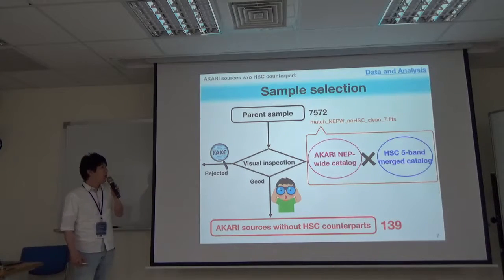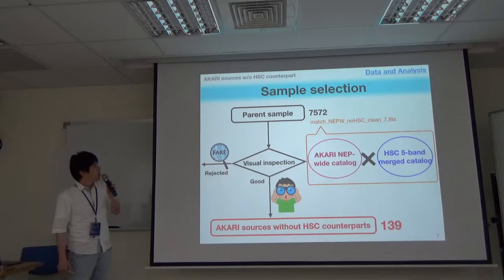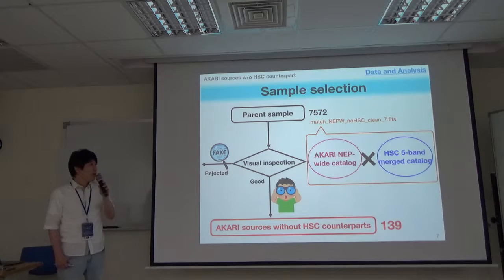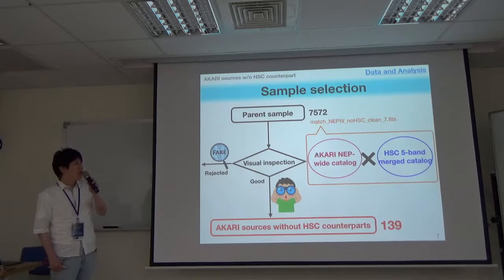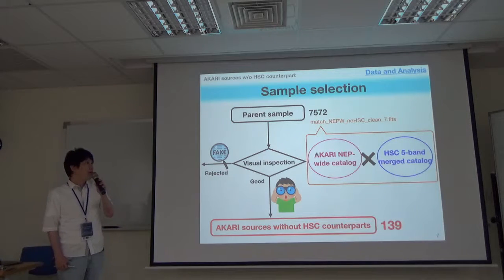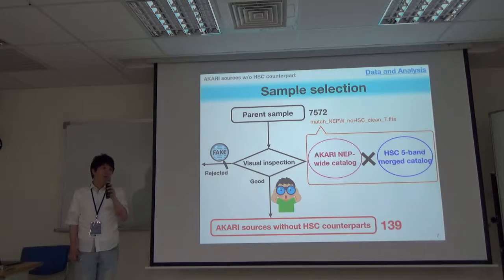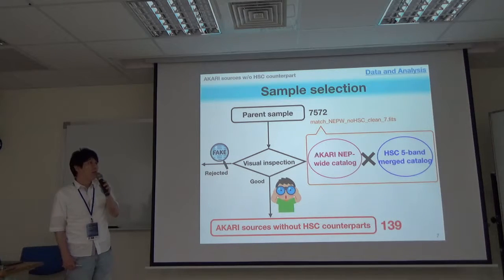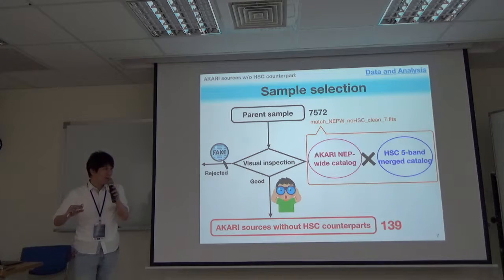So this is an example of the sample selection to find Akari sources without HSC counterpart. The original sample was drawn from Nagisa's catalog, where she cross-identified the Akari NEP-Wide catalog with the HSC band-merged catalog, and then picked up Akari sources without HSC counterpart in the catalog phase.